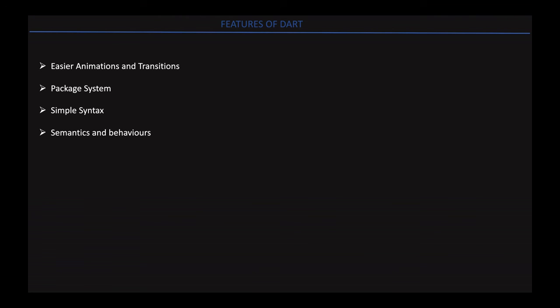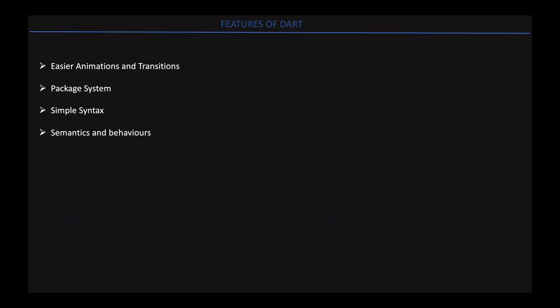Dart has some special features. Dart makes it easy to create smooth animations and transitions that run at 60 fps. It is very fast compared to other languages because it builds its own JavaScript. The package system allows many developers to create libraries and share them as a repository.